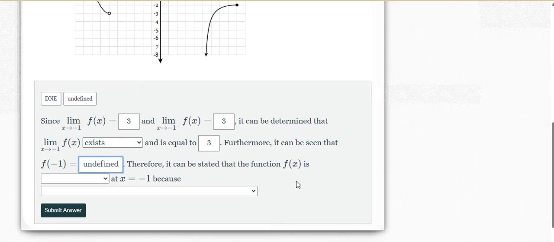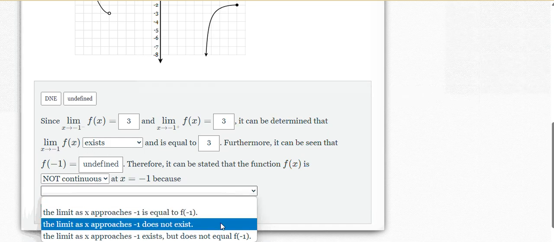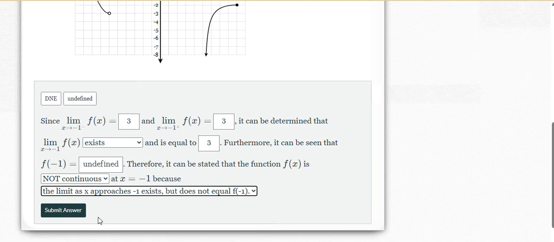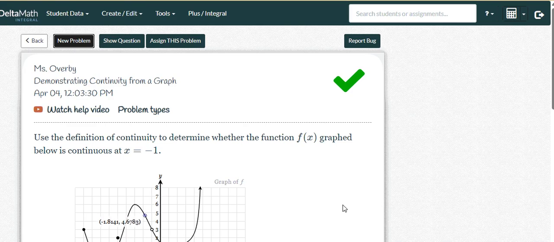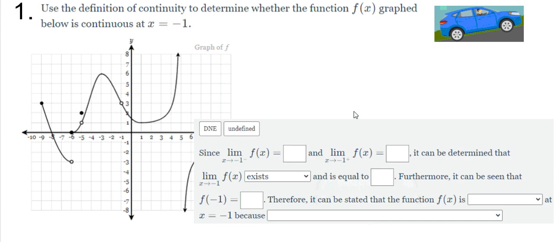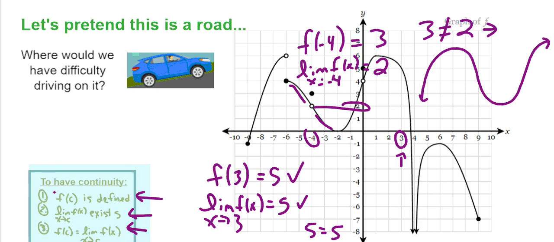Therefore, it can be stated that the function f of x is not continuous at x equals -1 because they didn't equal each other, right? Because we do have a limit, but it does not equal the value of the function. All right, so let's hope for the green check mark. There's a lot of things to fill in, right? Woo! Got our green check mark. All right, so that's how we're going to do these on Delta Math. I apologize for all the boxes to fill in, but basically that's the way they get us to understand the limit way of talking about, or the calculus way of talking about, continuity at a point.